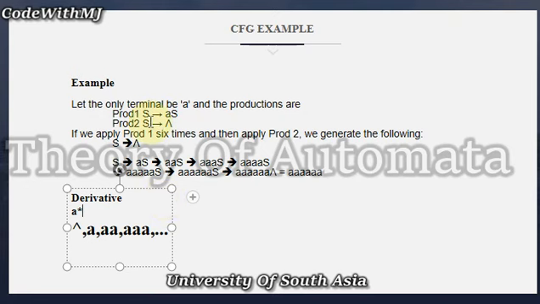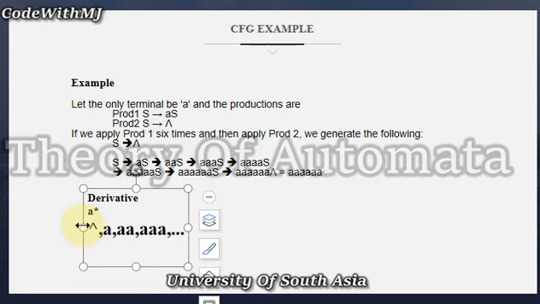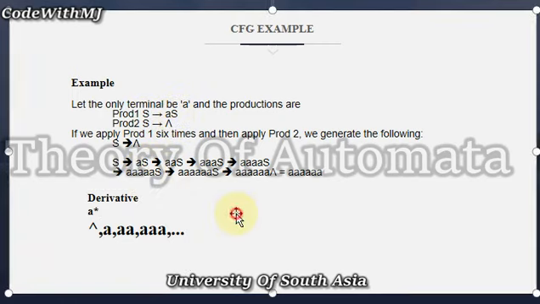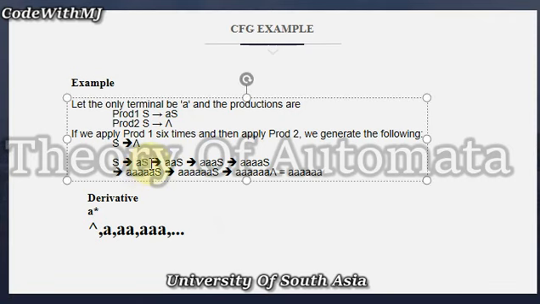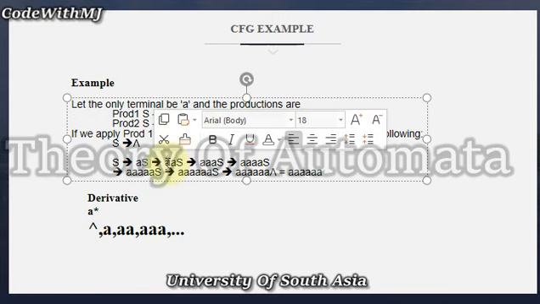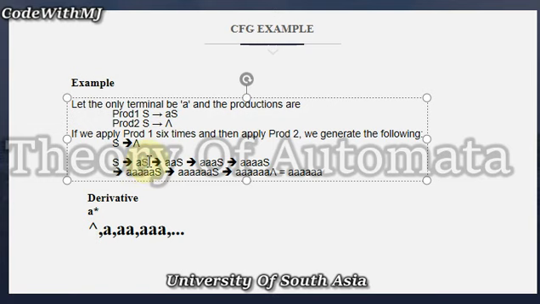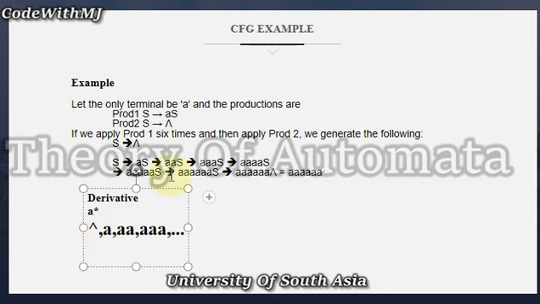In production 2 we have the null. So in production 1 we have S implies AS. Here we replace S with AS, so we have double A. Now first we have to replace the S with null. So we get the A.